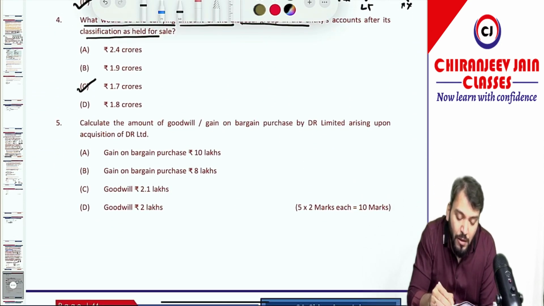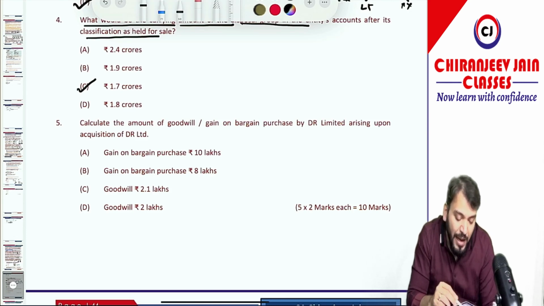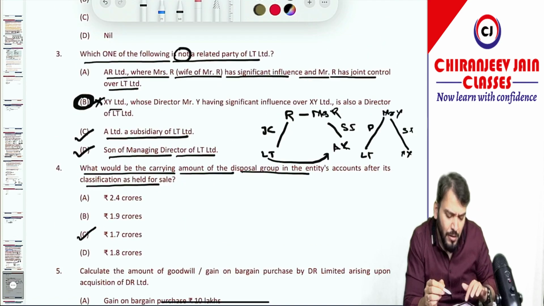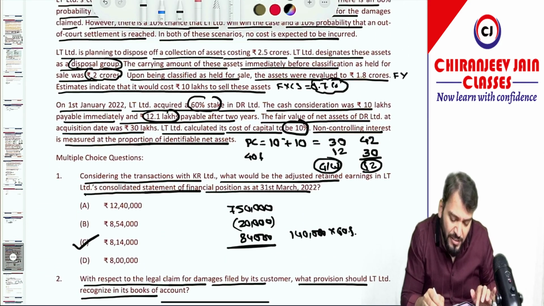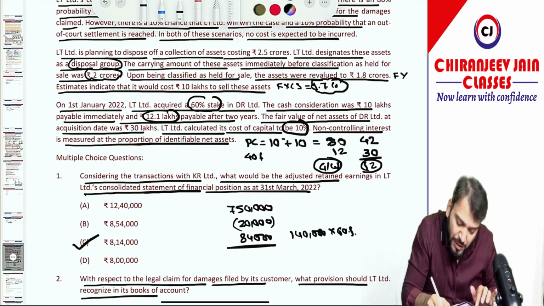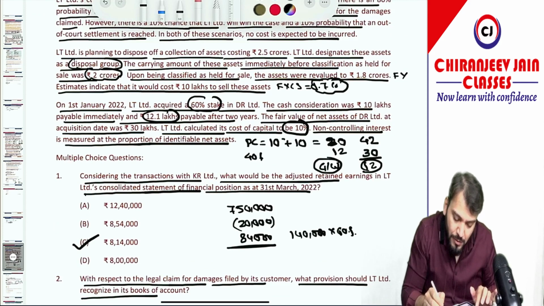Calculate the amount of goodwill or gain on bargain purchase by DR Limited arising upon acquisition. I think what we have done, 60%. The cash consideration is 10 lakh. Acha, this was 20. My mistake, 20. So let us please calculate. PC is equal to 20 lakh. I think this was not correctly calculated.